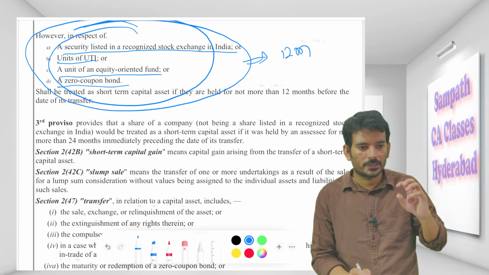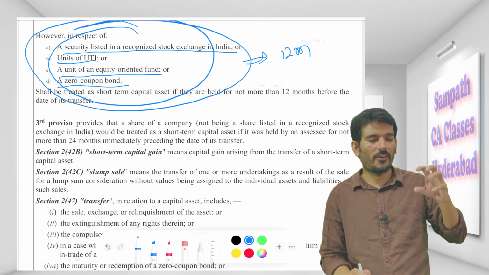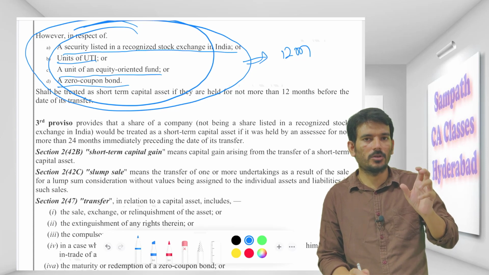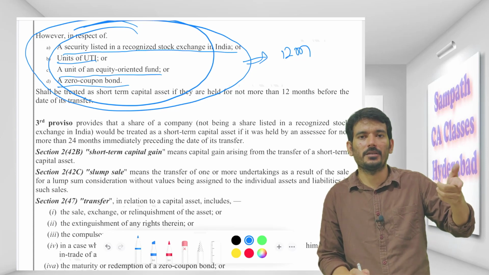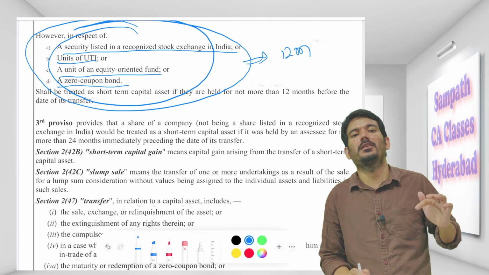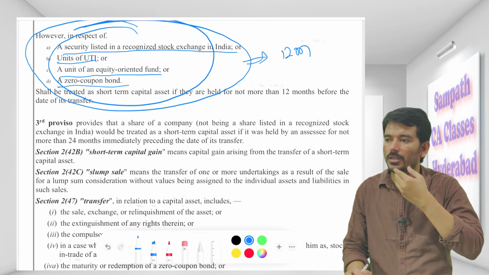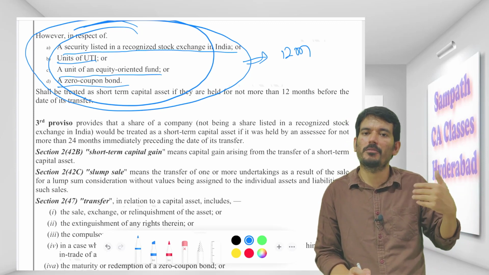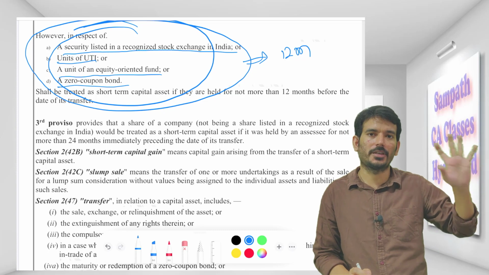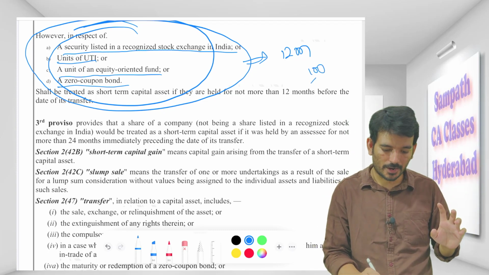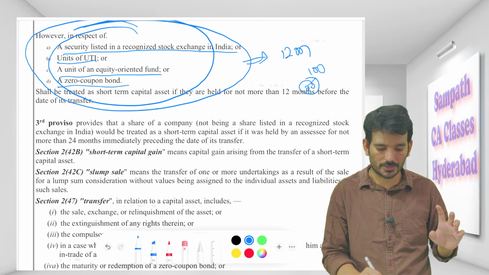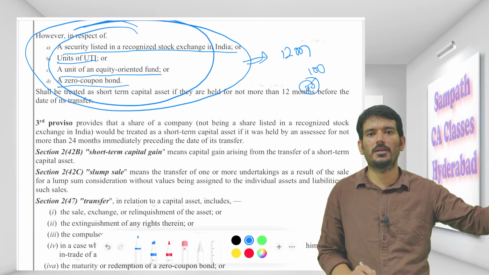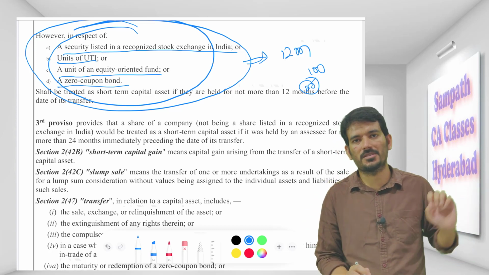But if I am purchasing and selling a share, and the period of holding is more than 12 months, but the share I am trading is not listed in a recognized stock exchange. Take an example. One of my friends recently started a company. He said that he wants some contribution from my side. So I bought a 20% stake. Like he has 100 shares, out of which I bought 20 shares. His shares are not listed anywhere. It's just for MCA purpose. He has taken me as a promoter with a 20% stake.